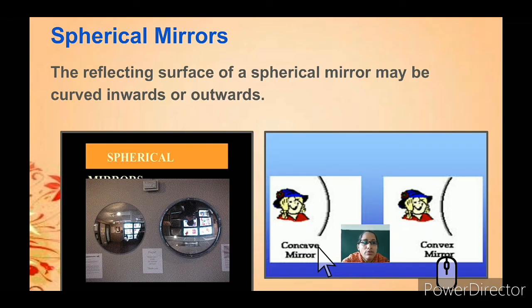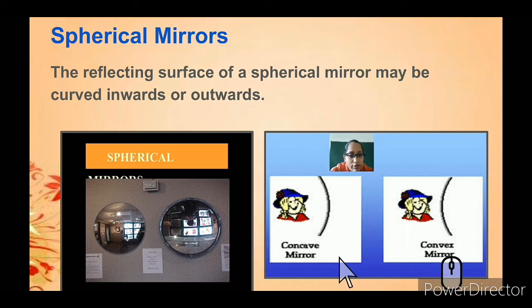Next, coming to spherical mirrors. You might have seen many mirrors like dome shaped mirrors; these are known as spherical mirrors, which may be bent from inside or outside.